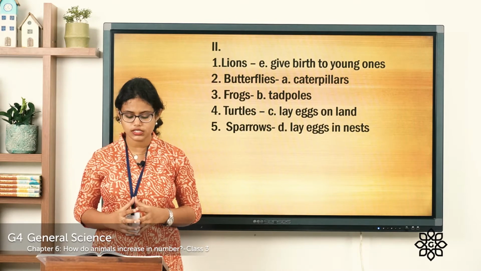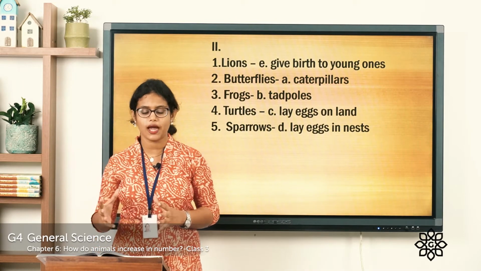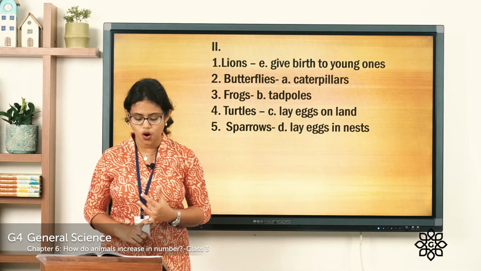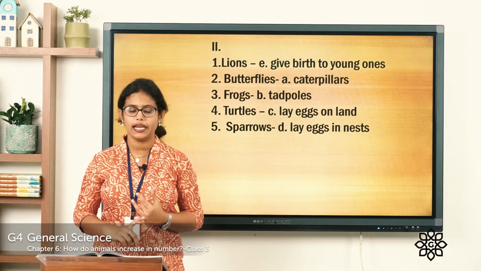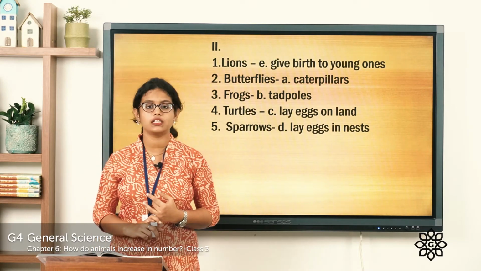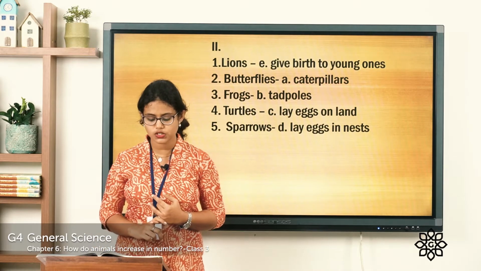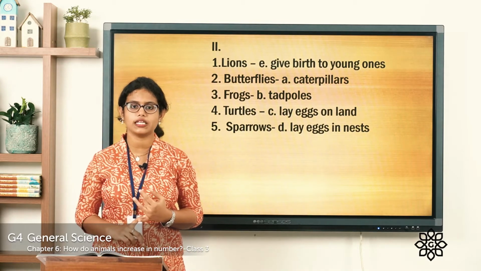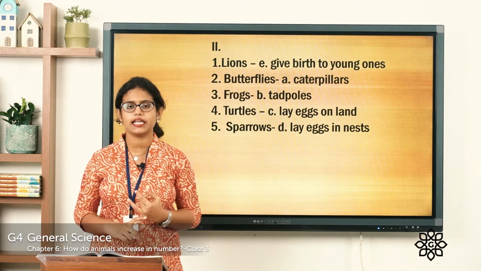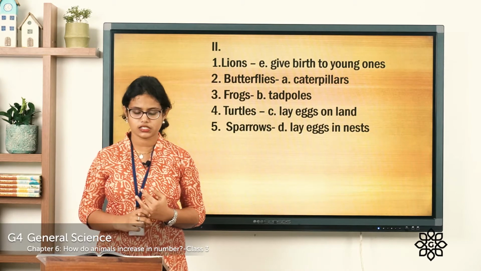The fourth one, turtles. So which one can you match it with? You can match it with lay eggs on land. So these turtles lay eggs on land. And the fifth one, sparrows. So you can match it with D, lay eggs in nest. They produce their young ones by laying eggs and they lay eggs in their nest.